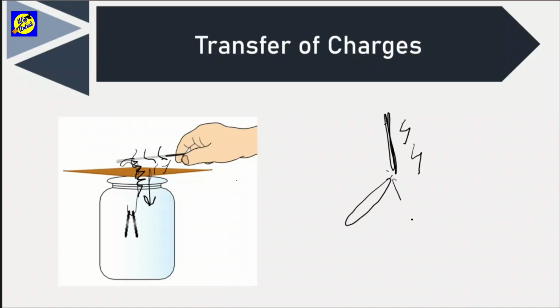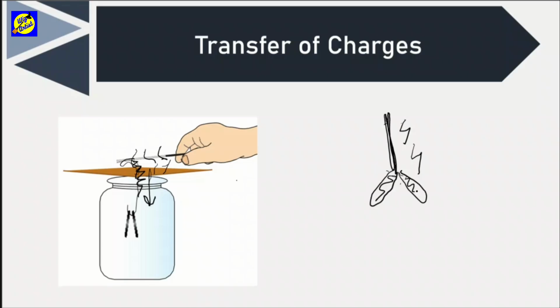And then here we have two aluminum foils. Initially, these aluminum foils are together with each other. And then you give them charges. That means this one also gets charged and this one also gets charged. Both of them have similar kinds of charges because both of them are aluminum, the same material. Because they have similar charges, we can say that they get like charges and therefore they repel each other.